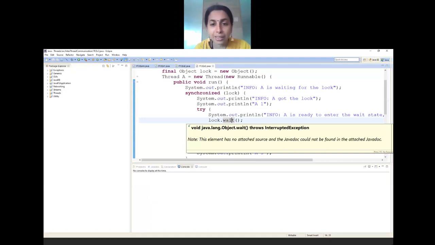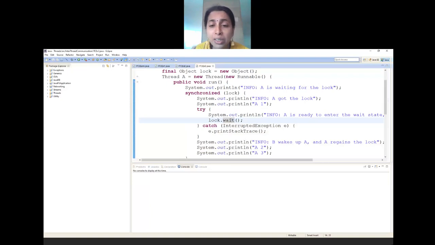And until what time does it have to stay back there? Can anybody comment? Does it have any timer here? It doesn't have any timer. Of course, you can associate a timer, that is an optional thing. But I want inter-thread communication, ITC, established here.